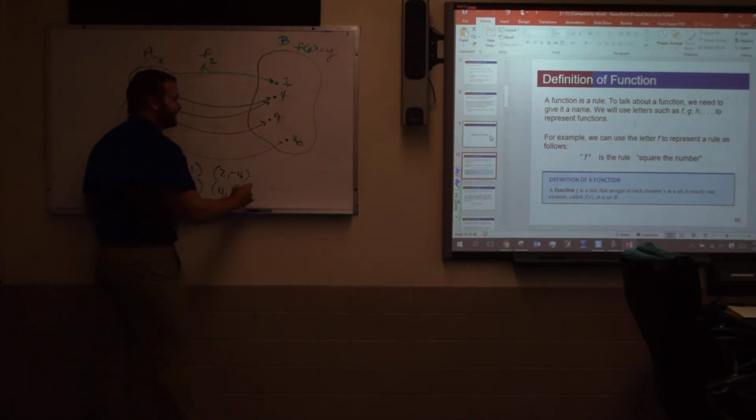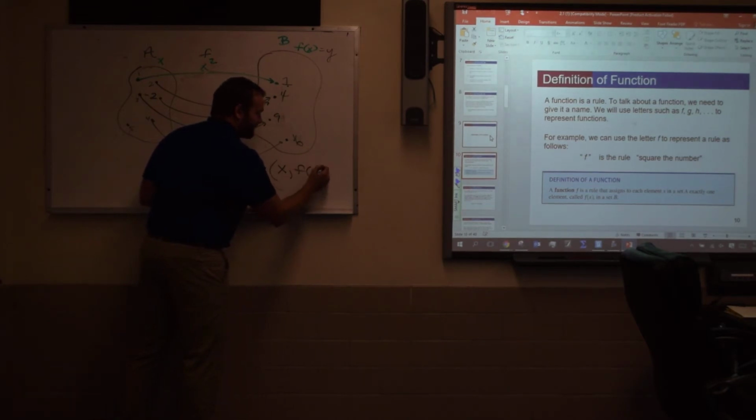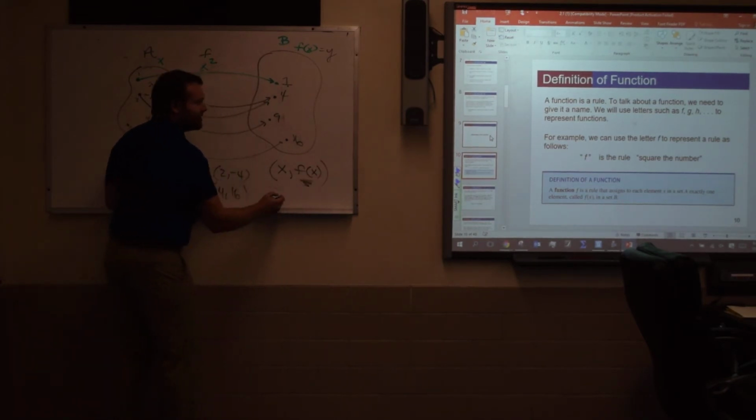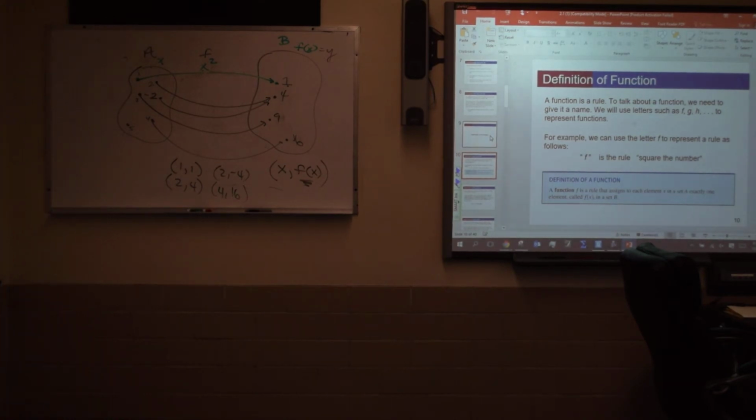But what is nice is to leave this as the set of ordered pairs x, f of x. Because when I see that notation, when I see that they're using f of x in a problem, they're telling me it's a function. Does that make sense? And I don't have to do the extra work to determine that on my own, okay?